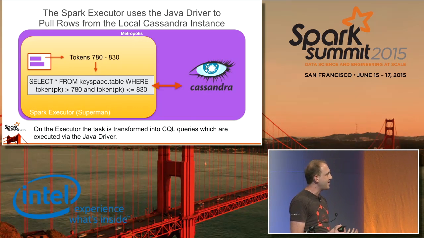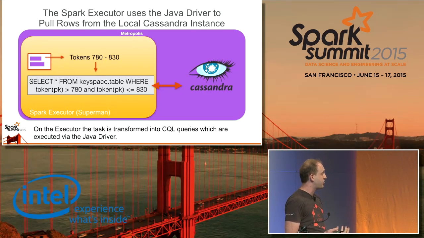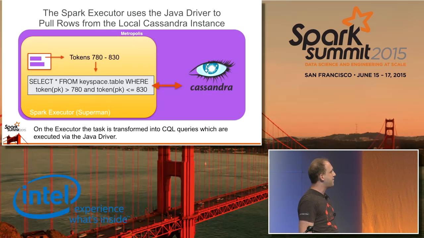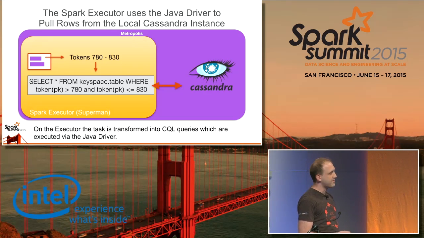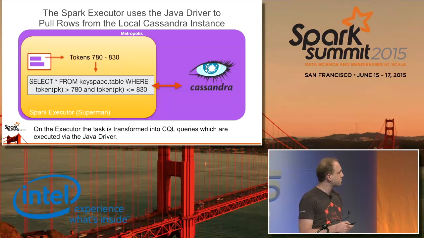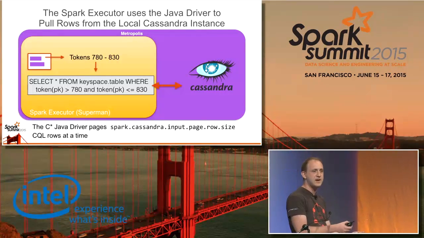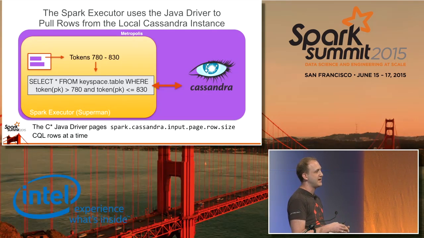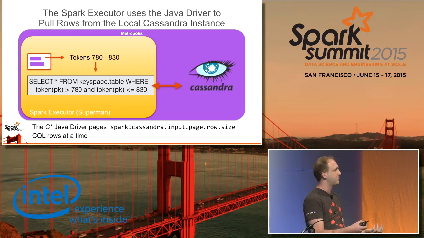And the reason for that is that underneath here, the actual connection to Cassandra is a Cassandra Java driver connection. So what will happen is our token range gets split into this query, and the query gets executed. And as it's executed, the Cassandra input page row size decides how many rows will be paged out of Cassandra at a time.